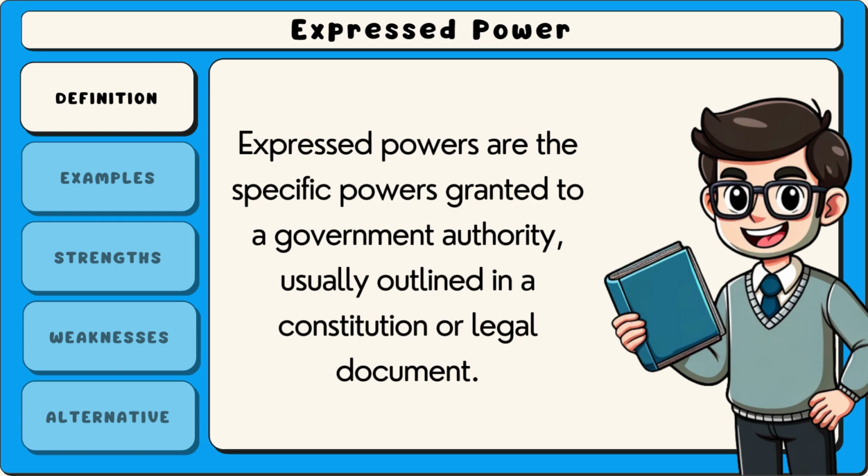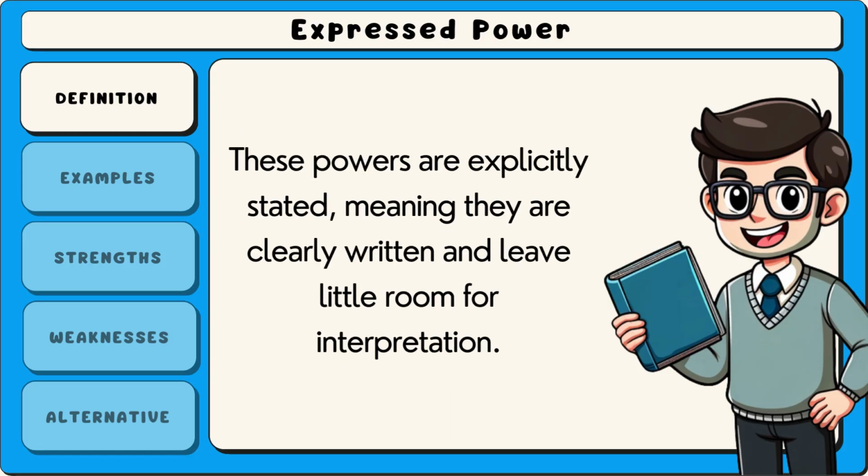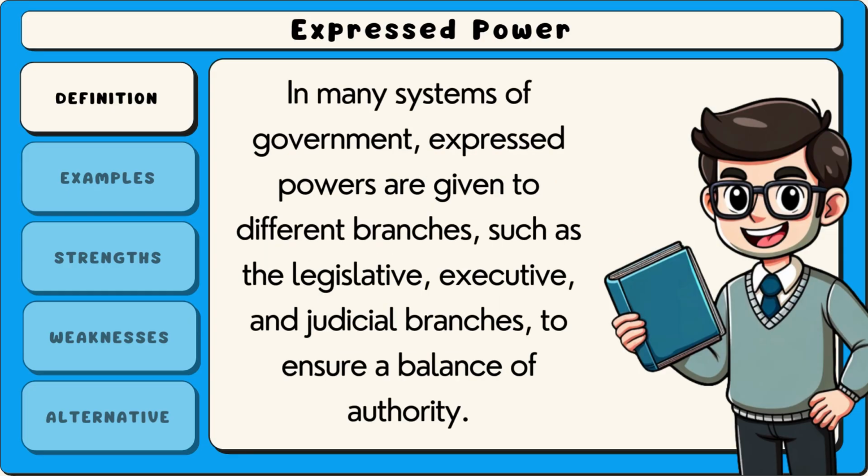Expressed powers are the specific powers granted to a government authority, usually outlined in a constitution or legal document. These powers are explicitly stated, meaning they are clearly written and leave little room for interpretation. In many systems of government, expressed powers are given to different branches, such as the legislative, executive, and judicial branches, to ensure a balance of authority.